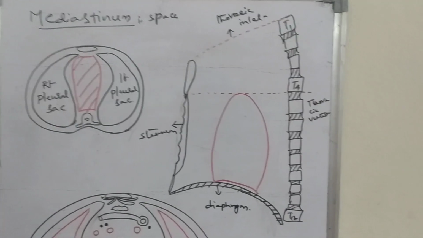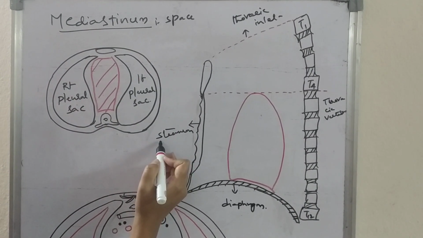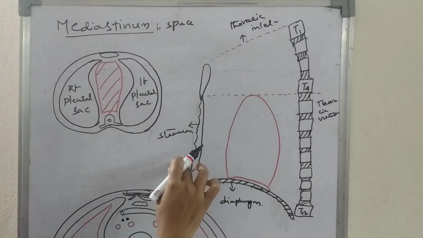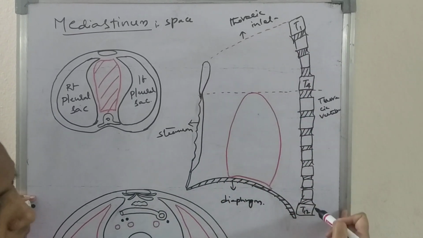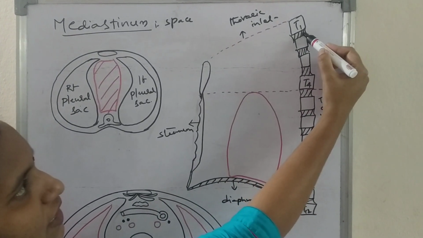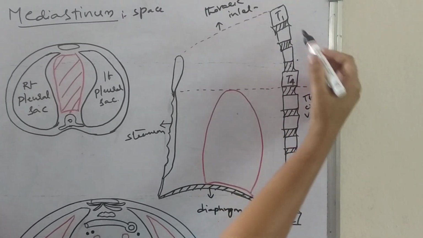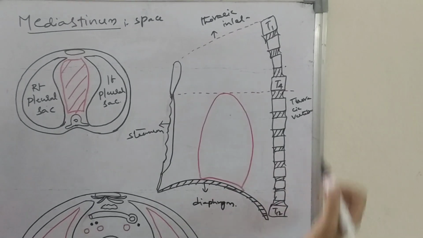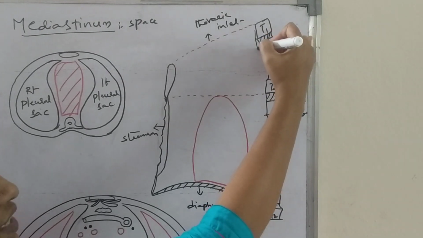So what are the boundaries? Anteriorly we will have the sternum. Posteriorly we will have the 12 thoracic vertebrae, T1 to T12, along with the intervertebral discs, and these are connected by the anterior longitudinal ligament.